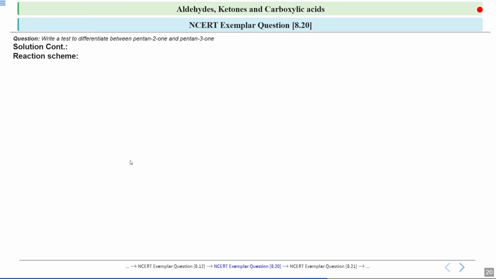Now look carefully at the reaction scheme in this example. This is pentan-2-one. There are 5 carbon atoms, and I will start numbering from this side: 1, 2, 3, 4, 5. You can see on the second carbon there is a C=O group, so we have a methyl ketone. This compound, pentan-2-one, will give a positive iodoform test. It will form a yellow precipitate and correspondingly you will get sodium butanoate.